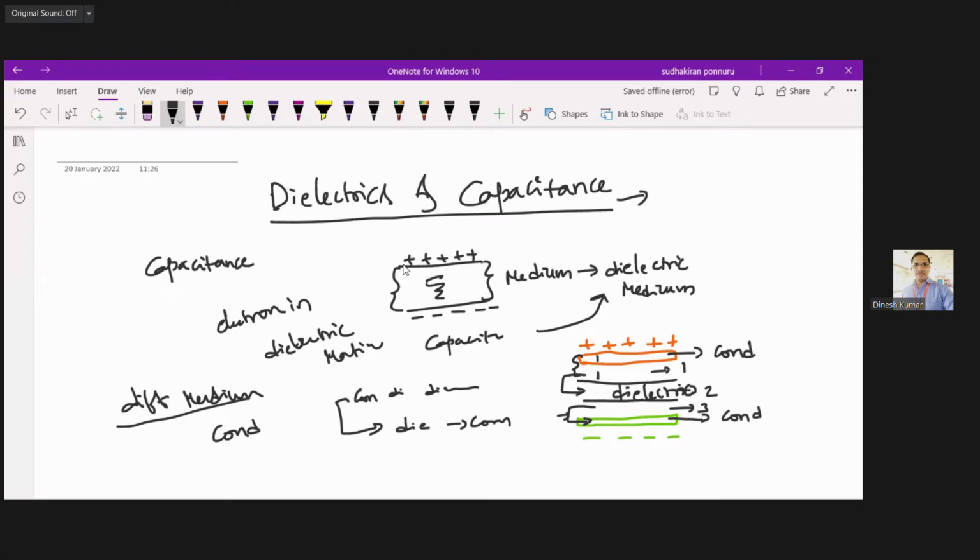That is the reason why we go first with the dielectrics, and later we see the capacitance. Okay, so that is an important introduction for this chapter, dielectrics and capacitance.